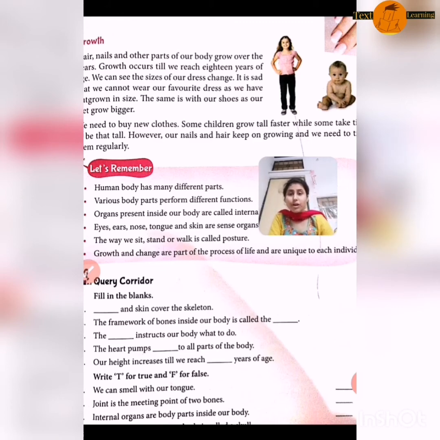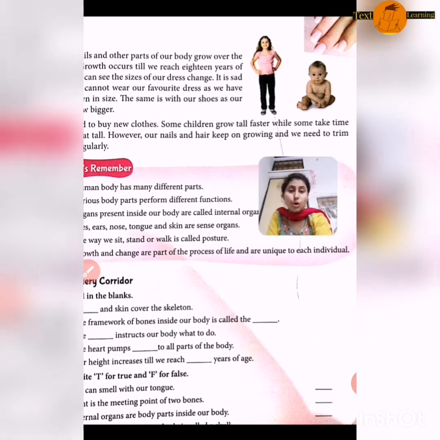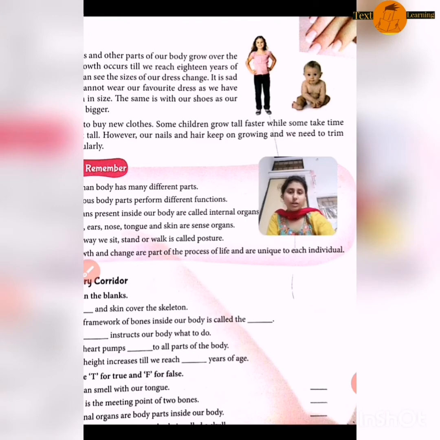However, our nails and hair keep on growing. So what should we do? We need to trim them regularly. As you know, our hair and nails will grow every time, so it will not stop growing. We should trim them regularly so that we can look nice.